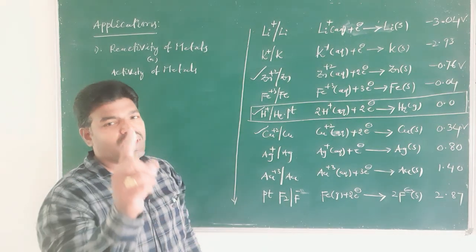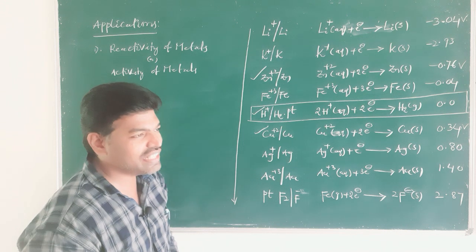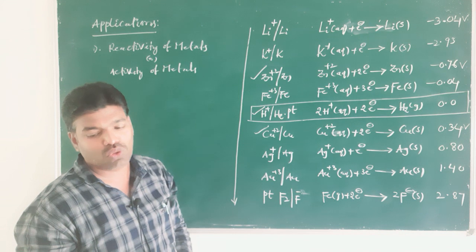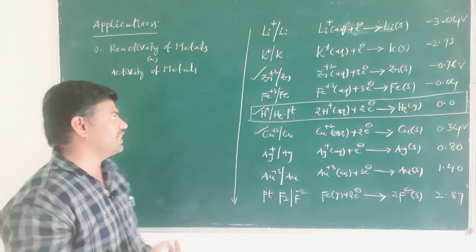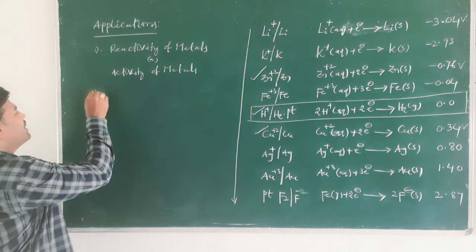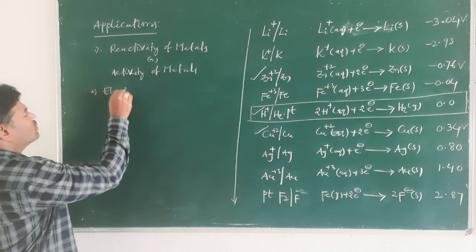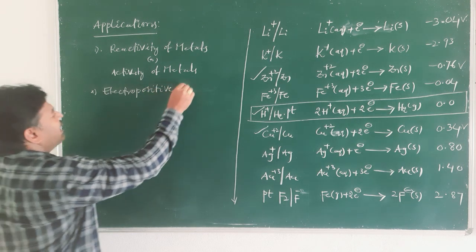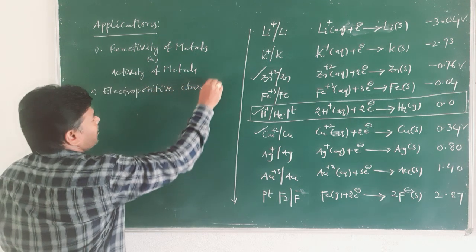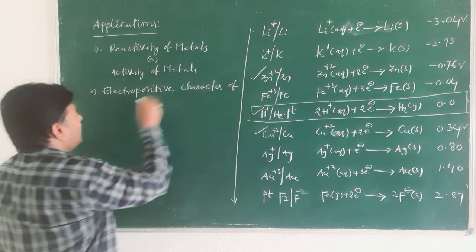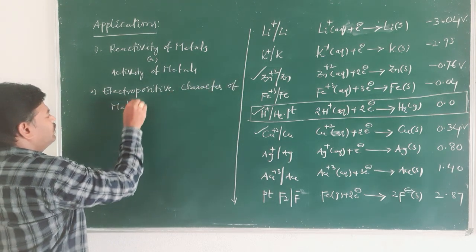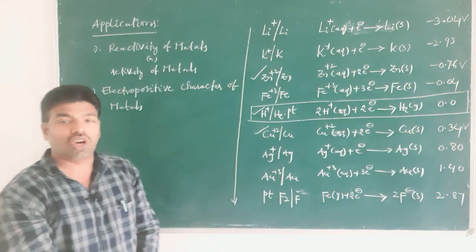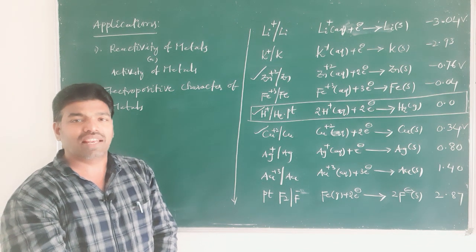That is one application. And the second application is the electropositive character of metals. The electropositive character of a metal also depends on its tendency to lose electrons.